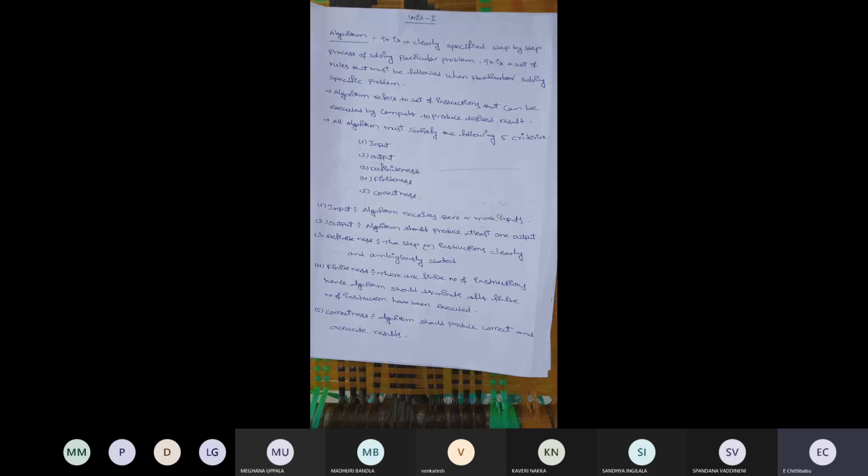An algorithm should produce at least one output. Next one is definiteness. Steps or instructions must be clearly and unambiguously stated. Fourth one is finiteness. There are a finite number of instructions.